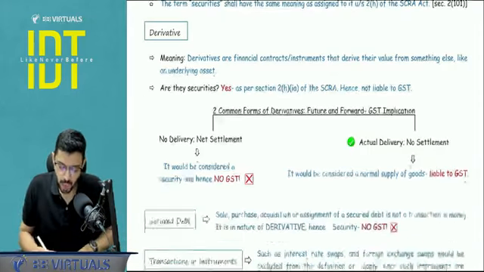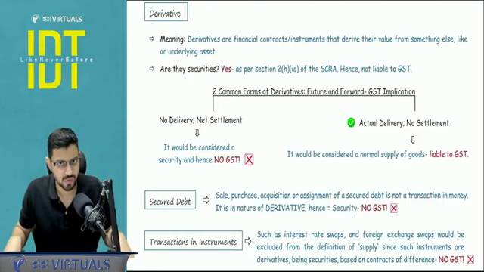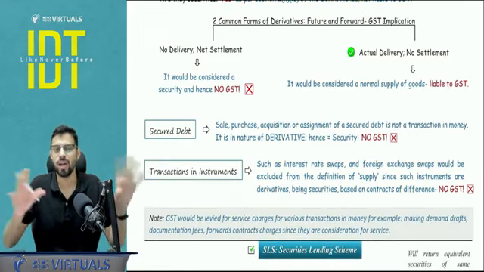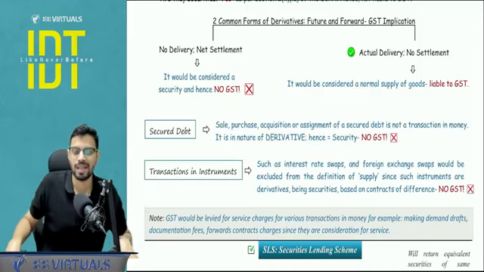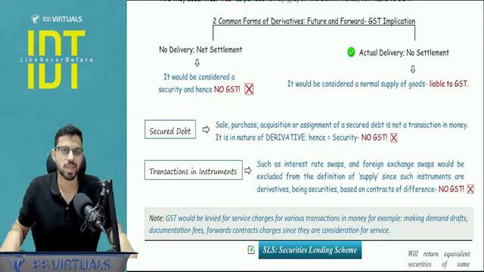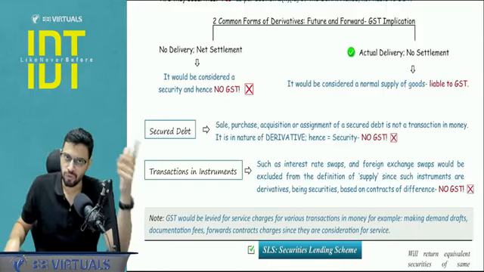considered money. Now with respect to derivative, as I told you, derivative is specifically covered in the definition of securities. So they are outside the scope of GST. But the forms of derivative that we see in the market are future options and forward contracts. Now we don't have to go into the nuances of financial management and AFM. But from our GST point of view, we just need to understand one thing: whether in that particular contract of derivative, be it in the form of future or be it in the form of forward contract, is there any delivery happening or not.